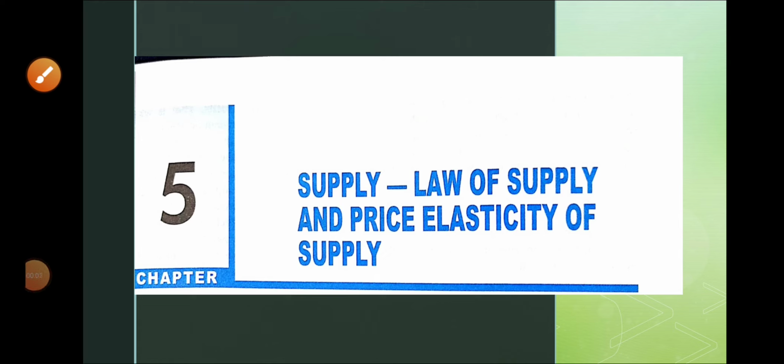Good morning, students. Once again, we are back with another topic of economics, that is supply, law of supply, and price elasticity of supply. So, students, this is chapter number 5, as you have seen in the slide, and 4 chapters we have completed, means the first part of microeconomics, the important factor of microeconomics, demand, has been completed. Afterwards, we'll study supply, and after supply, we'll study both of them together, the impact of demand and supply, or consumer equilibrium. So, that thing we will discuss step by step.